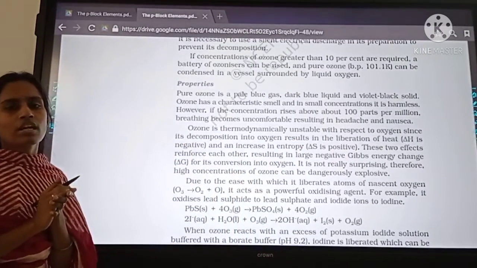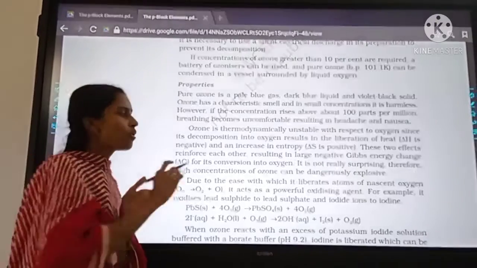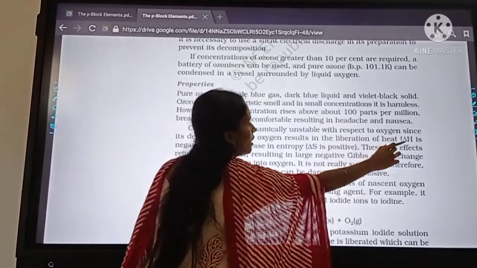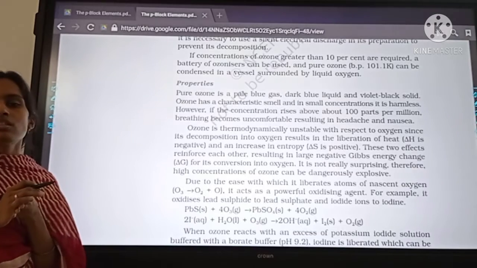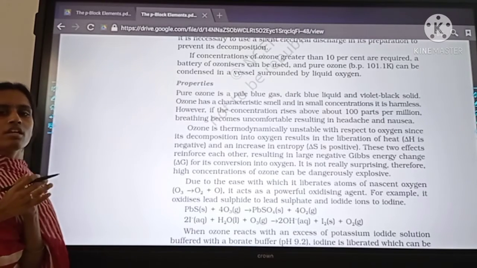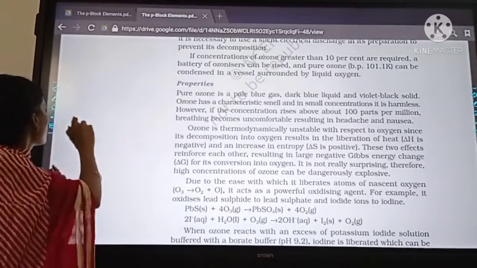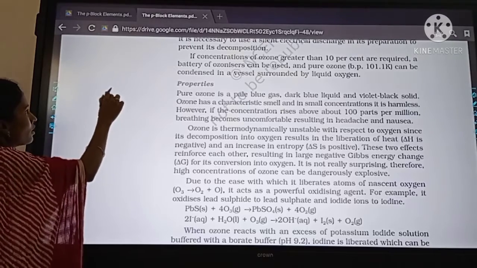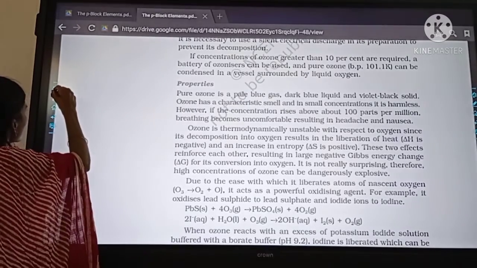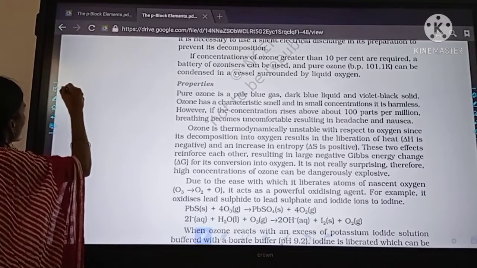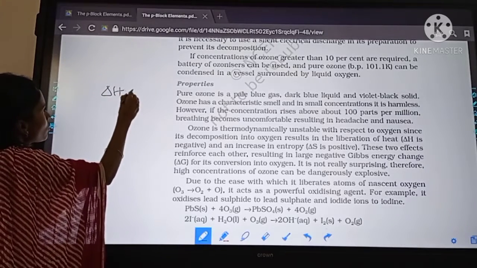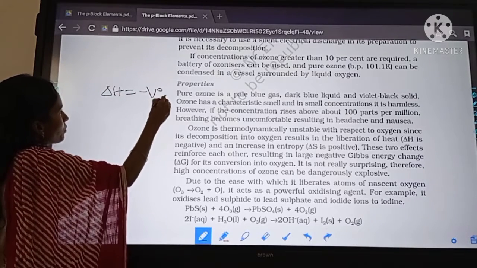So O3 readily converts into O2, liberating some heat energy, so delta H is negative. If in any reaction heat is released, it is exothermic, so delta H is negative.